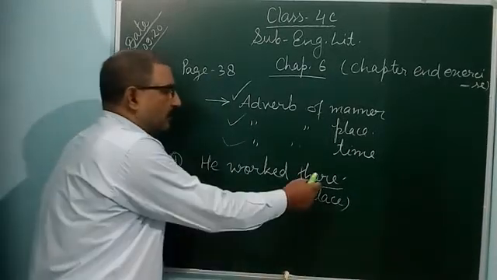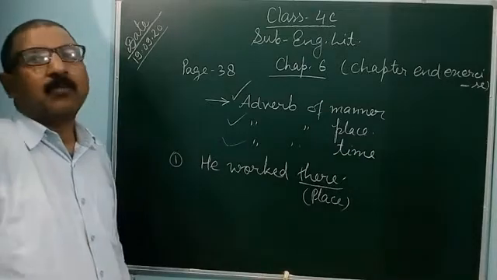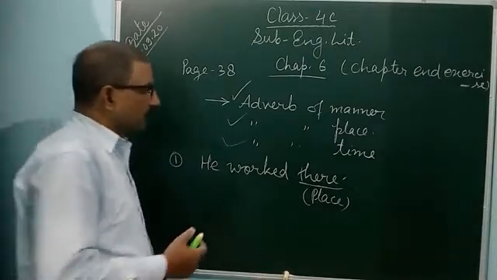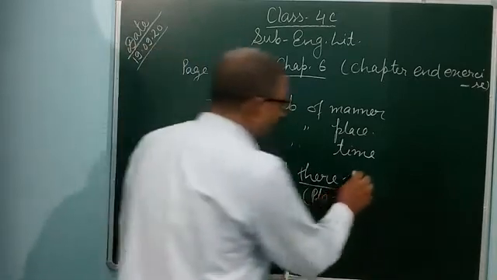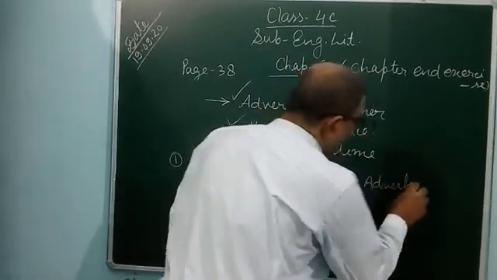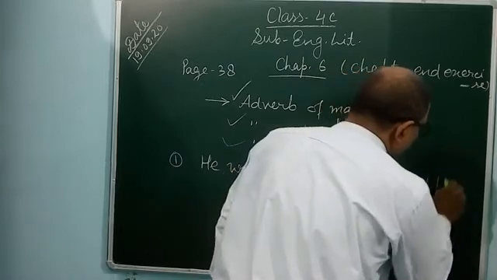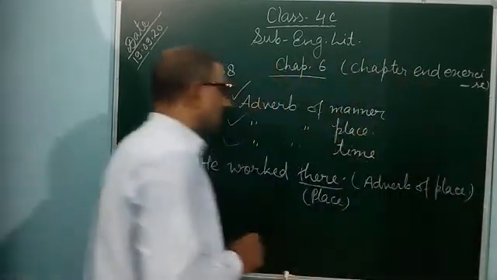So this there adds to the meaning of work, working out. So there is the adverb of place.